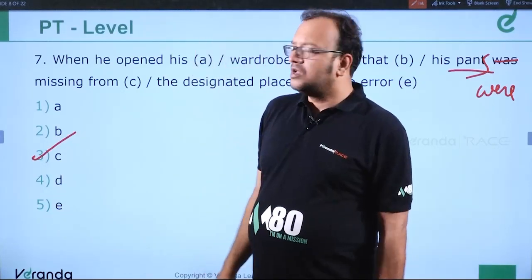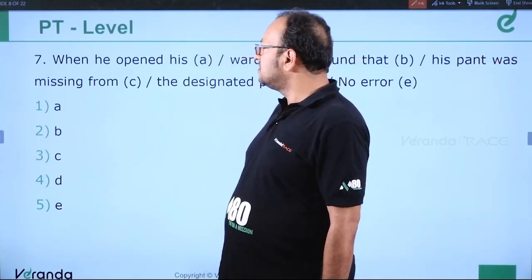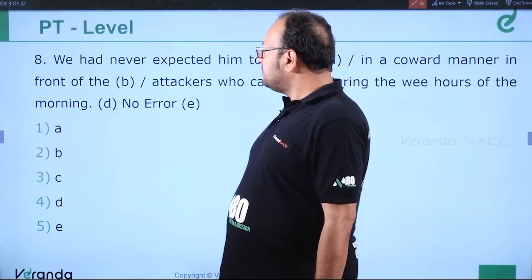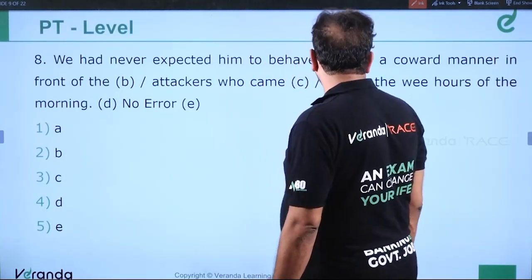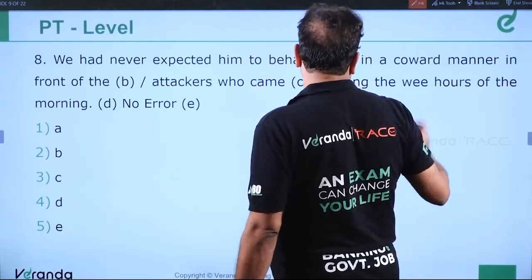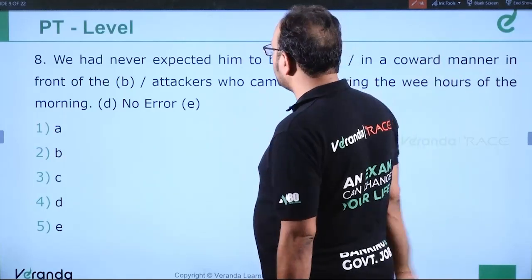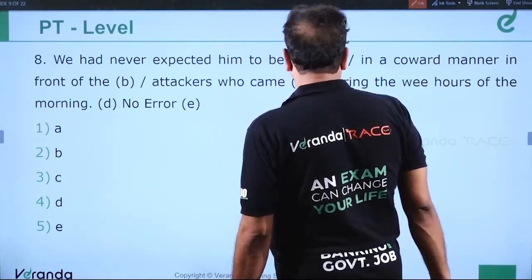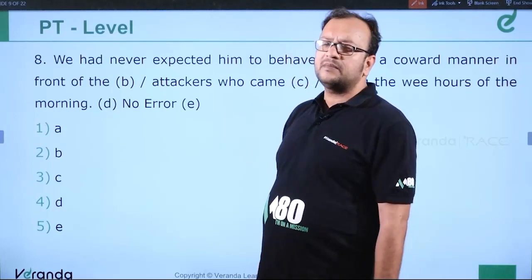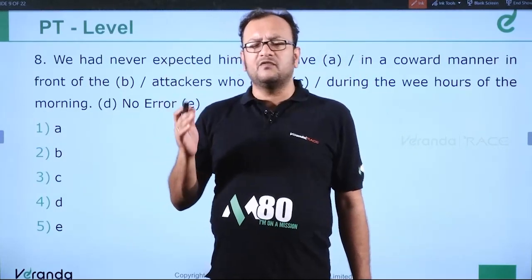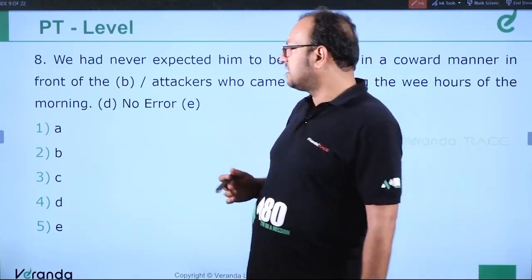Clear? Moving ahead. Question number 8. We had never expected him to behave in a coward manner, in front of the attackers who came during the wee hours of the morning. Wee hours of the morning mean early morning, 2 a.m., 1 a.m., 3 a.m. This is the wee hours.